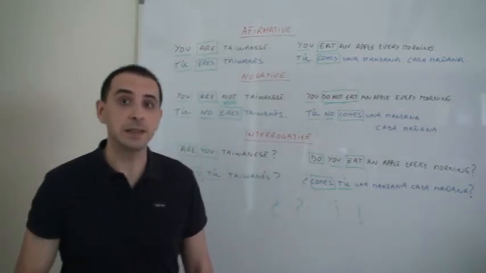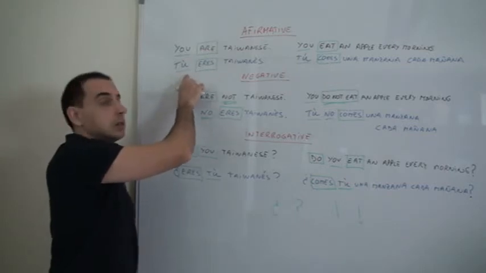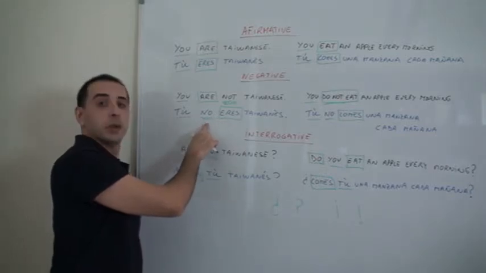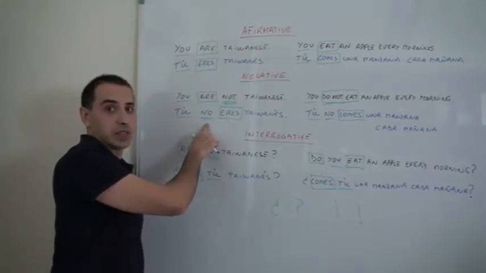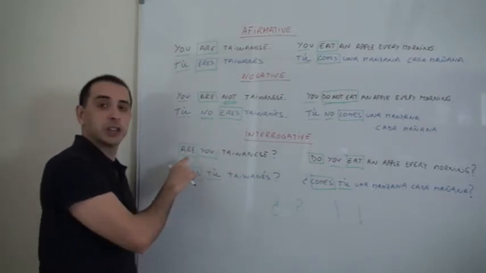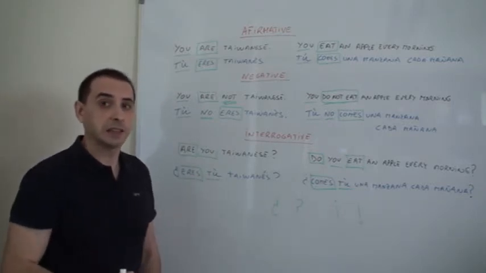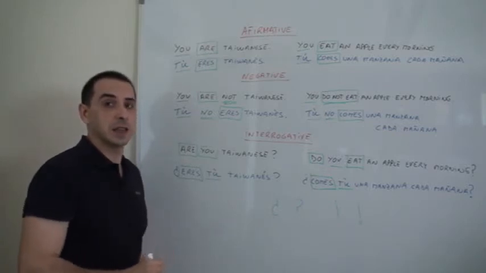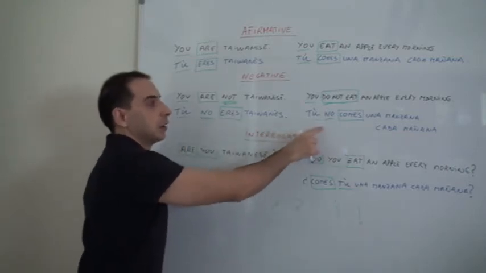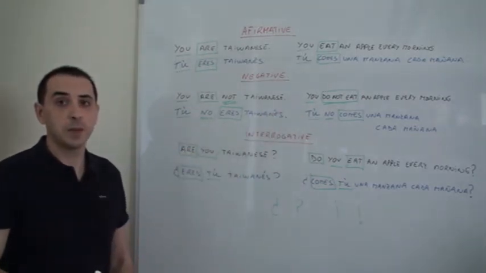So it's very easy. You have to remember the affirmative, first the subject, then the verb. In the negative, just include the word no before the verb. And in the interrogative, just change first the verb and then the subject. So I think in this case, again, Spanish is easier than English because we have only one grammar while they have two different grammars.